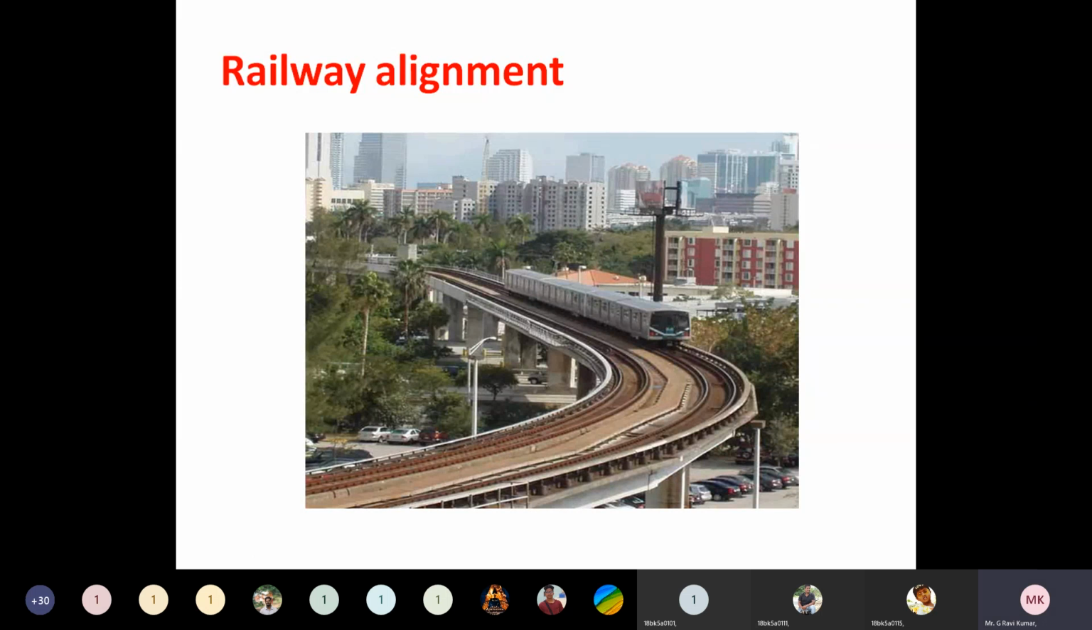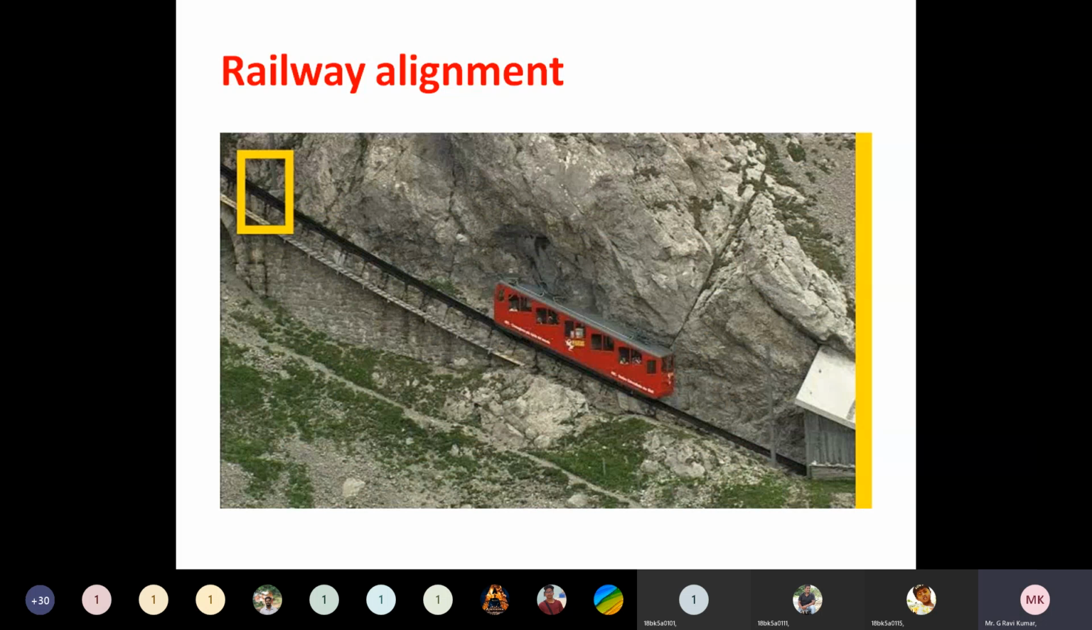Whenever we need to change the direction, we cannot directly change the direction of the railway track. By providing some curve, we can change the route of the railway line. Understand? In that case, the alignment is called a curved railway alignment. And this is the vertical alignment, because in this case some rise and fall is there. In hilly areas we need to rise the route. Whenever the railway track is constructed in vertical direction with some slope or gradient, it is called vertical alignment.